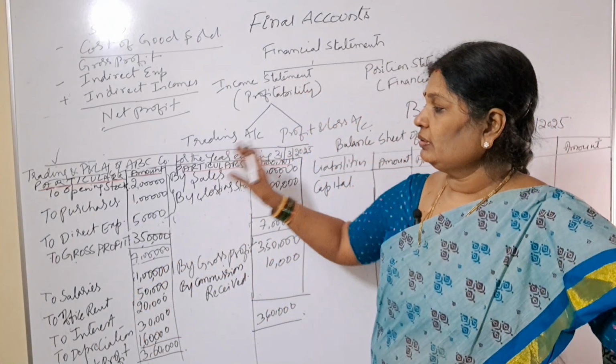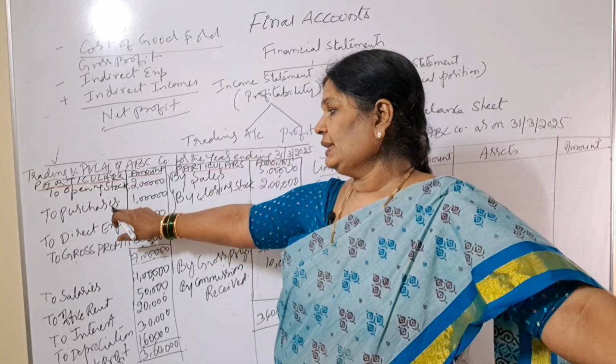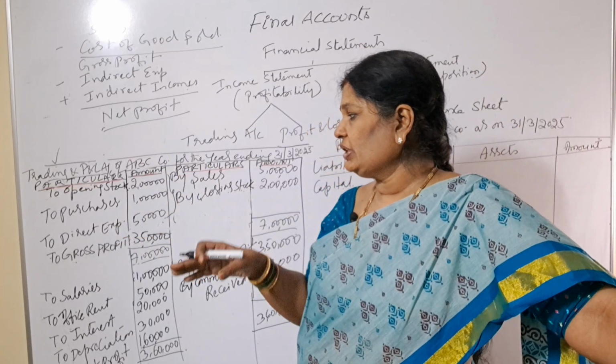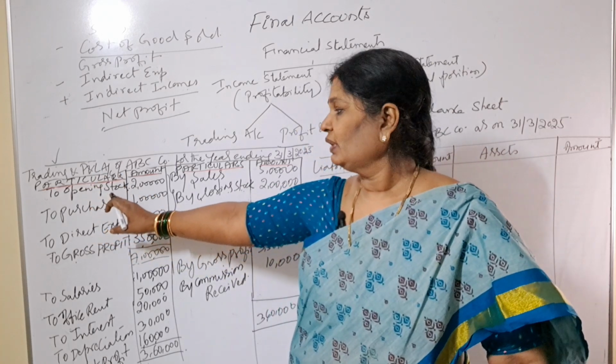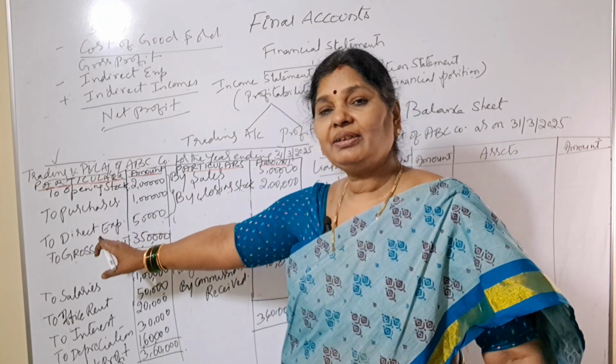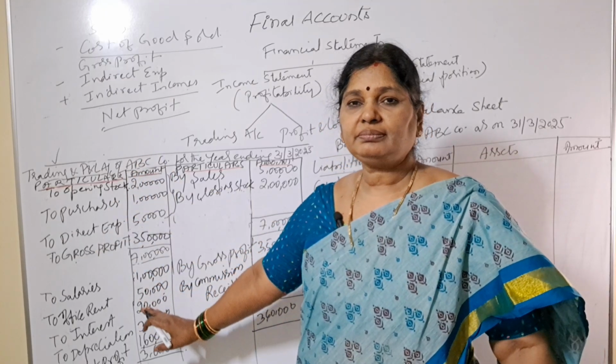Whenever there are such requirements, even in a trading account and P&L account also. For example, if you have purchase returns, then we have to deduct the purchase returns from purchases. Then we'll provide another amount column here. That amount column is called the inner column, and this amount is called the outer column.